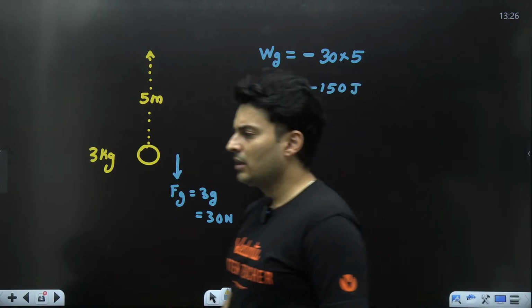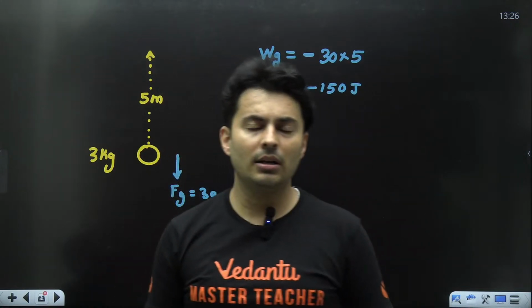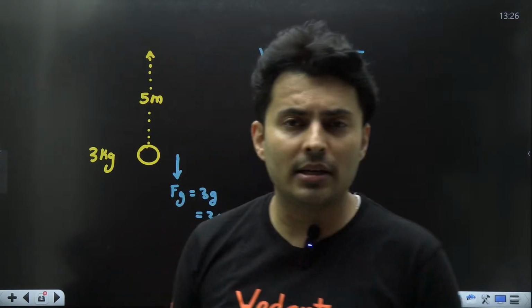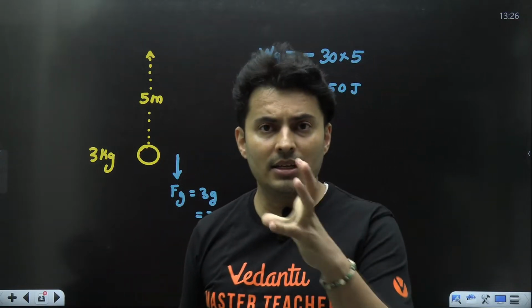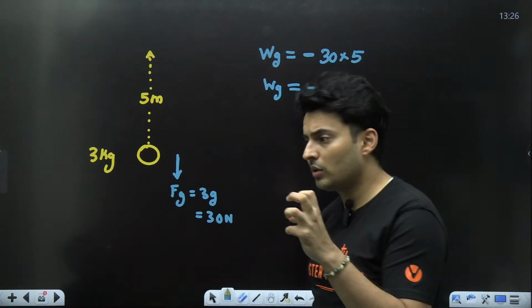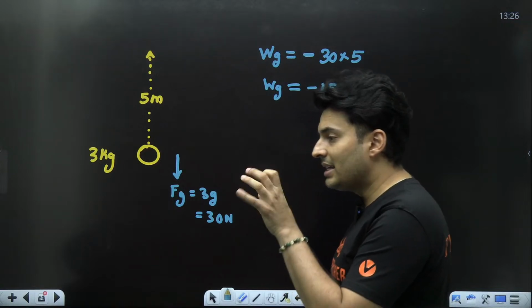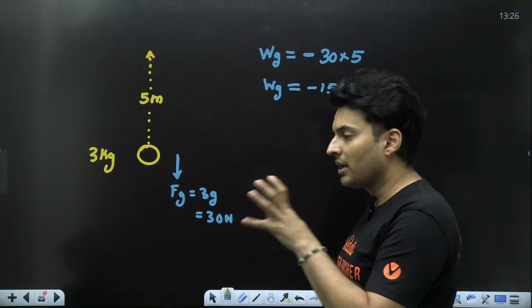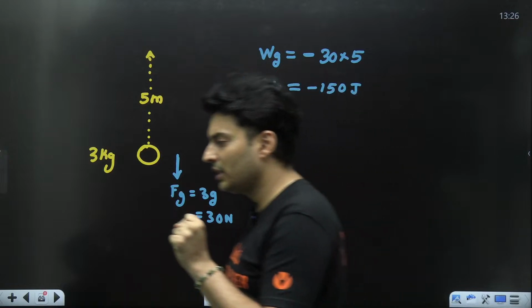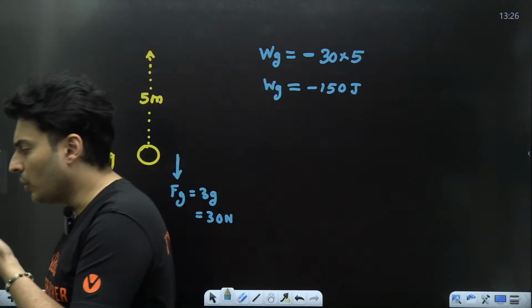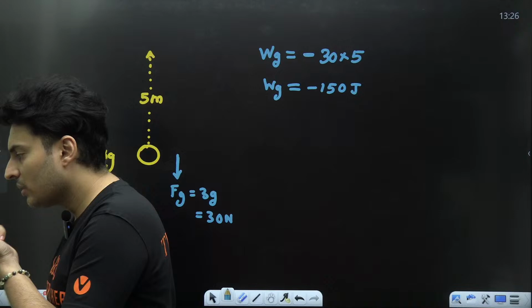Now tell me, if gravity has done negative work, that means it has taken out energy from the ball. Whatever energy it had, it has sucked it out. So gravity took out 150 joules of energy. But where did it go? Where did it go? Think about it.